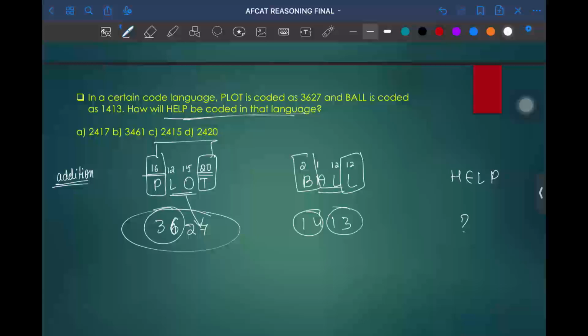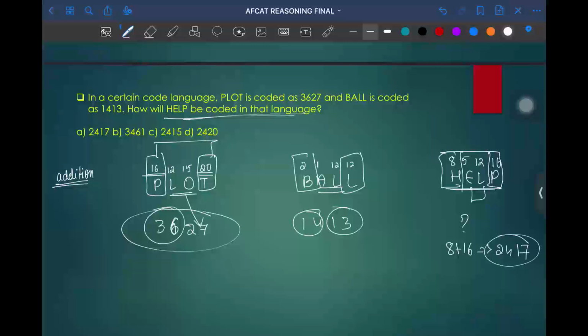So when we look into the question, HELP, H is coded as 8, E is coded as 5, L is coded as 12, and P is coded as 16. The similar pattern needs to be followed. So first letter and last letter is being added. 8 plus 16 is equal to 24. 5 plus 12 is equal to 17. 2417 will be the answer.